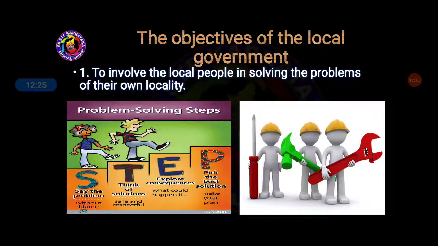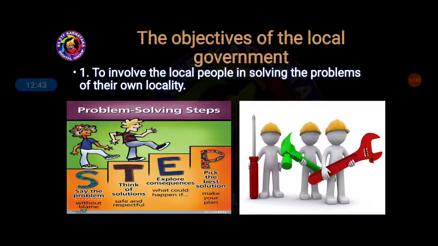So the objectives of the local government. What are the objectives? Now let us see. First, to involve the local people in solving the problems of their own locality. This was the main objective of local government.